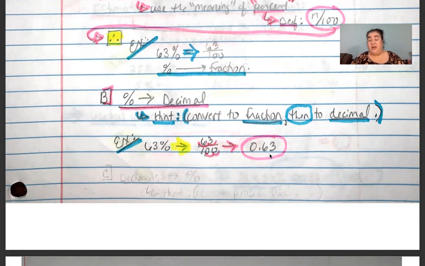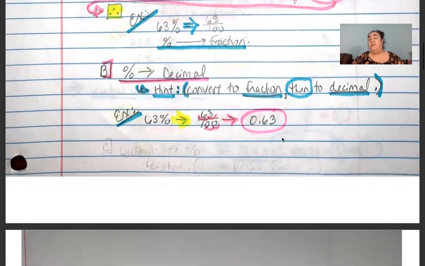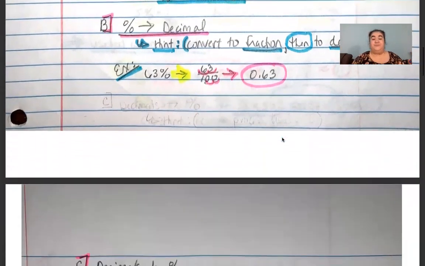Either way is fine. Remembering, excuse me, there seems to be something in my eye here. Apologies. Either way, either remembering that the 2 zeros make you move that decimal point 2 places to the left, and so you can do it using quote unquote mental math, or you can just pop it into your calculator and remember that fractions are division problems from top to bottom, 63 divided by 100. Either way, you get the 0.63 as your decimal.